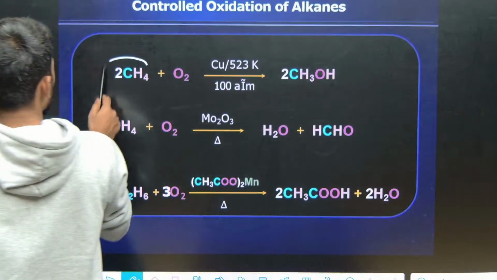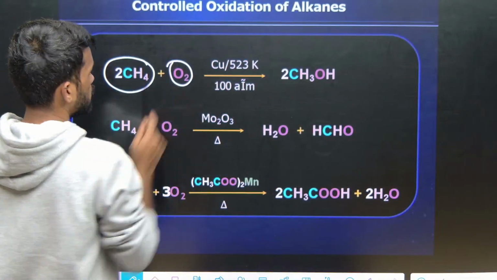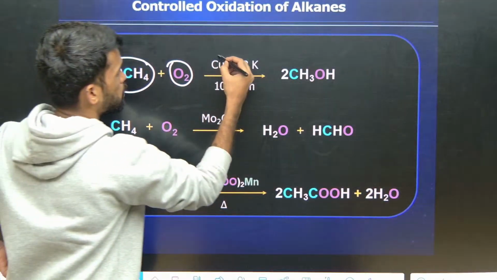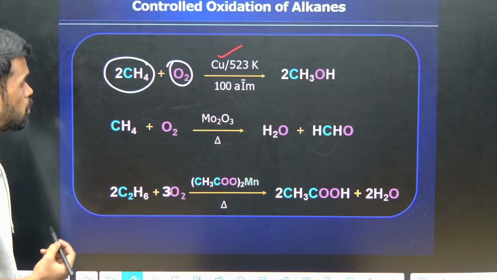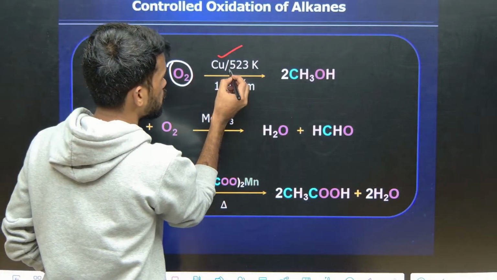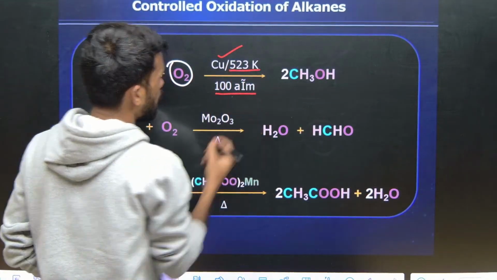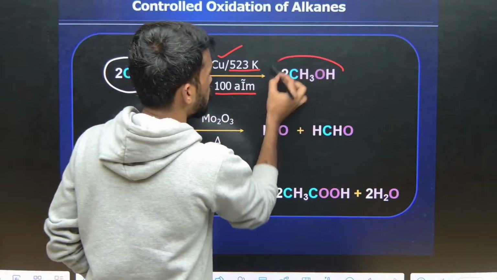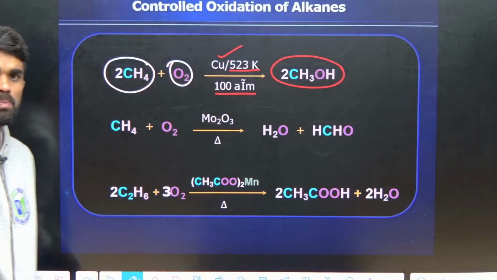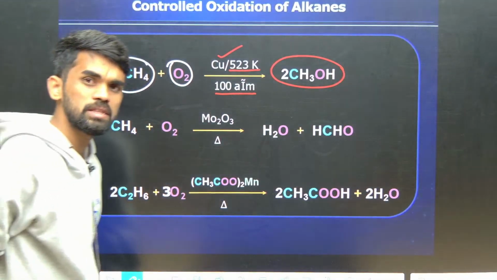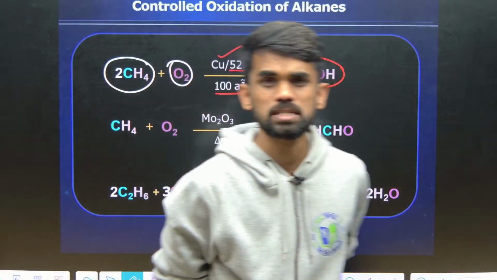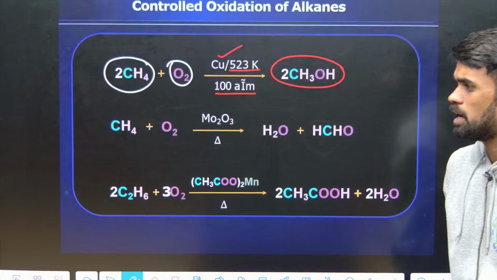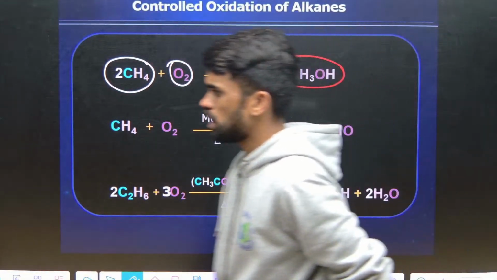See, methane upon treating with oxygen is an oxidation process. In the presence of copper metal as the catalyst, at suitable conditions of 523 Kelvin and high pressure of 100 atm, it produces methanol. Methanol is produced from methane upon oxidation in the presence of copper metal, at 523 Kelvin and 100 atm pressure. Remember this point.